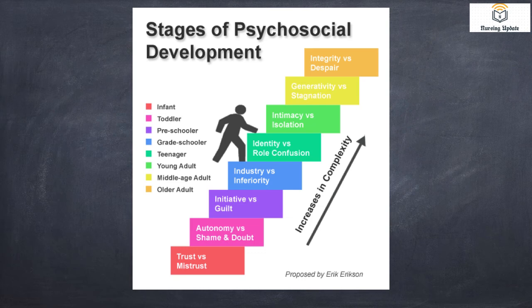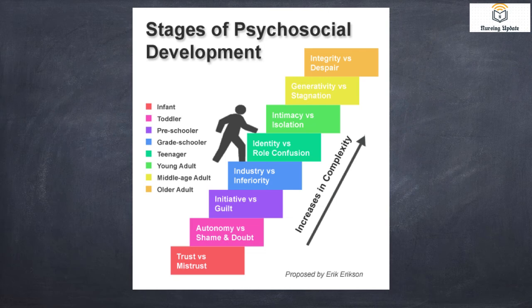What are the stages? Trust versus mistrust, autonomy versus shame and doubt, initiative versus guilt, industry versus inferiority, identity versus role confusion, intimacy versus isolation, generativity versus stagnation, integrity versus despair.